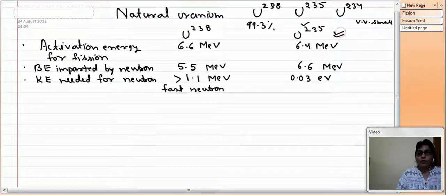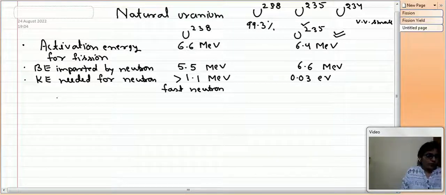Therefore this is largely used in the reactor, whereas U238 is not used in the reactor. The probability of absorbing neutron by U238 is very less, whereas its concentration is very large, but the probability is very small. Therefore in the reactor U235 is used.